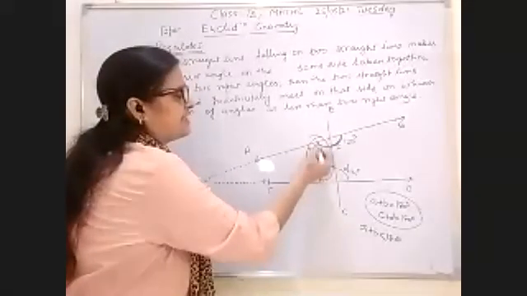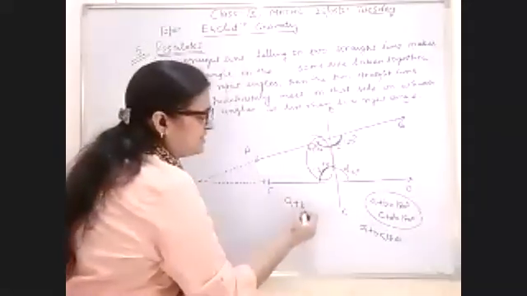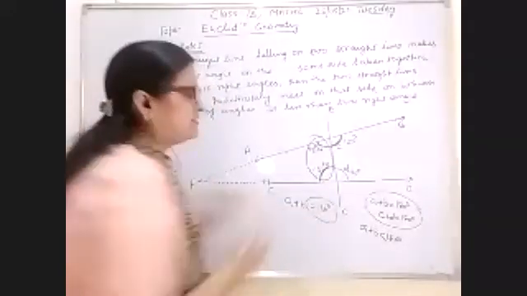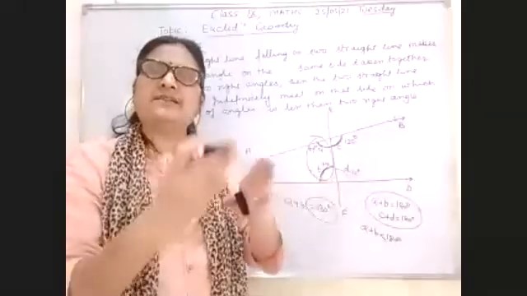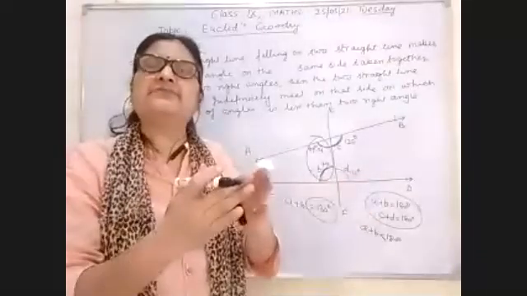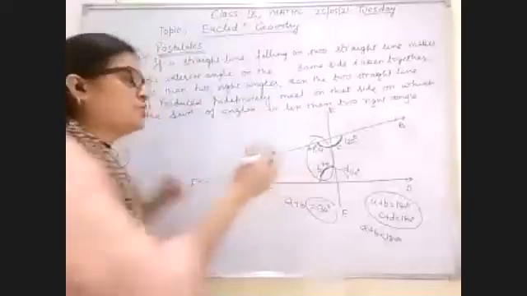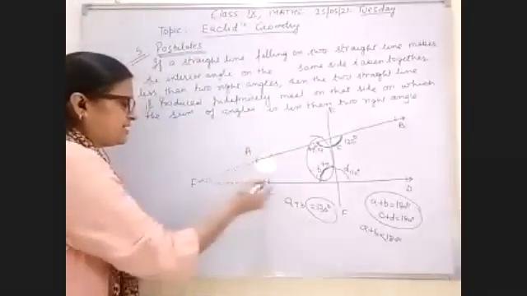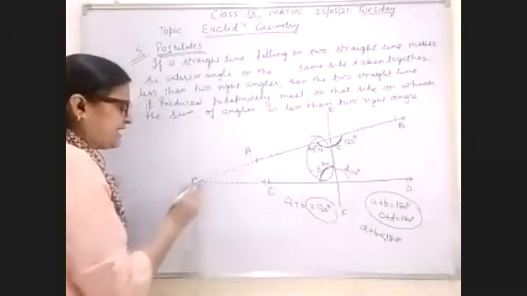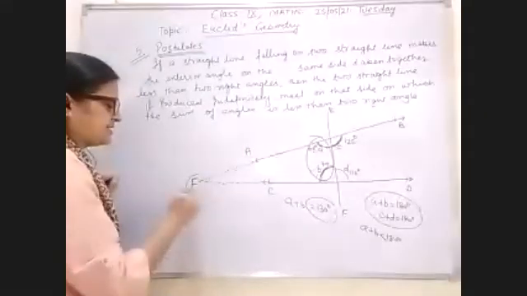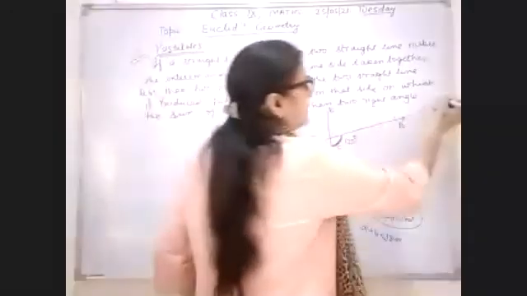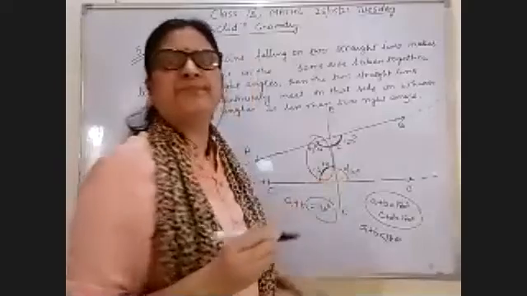When we are taking the sum A plus B, then it is 130 degree, but we need 180 degree. From which side their sum is less than 180 degree, if they are produced on that side, they always meet at one place. Or on which side their sum is greater than 180 degree, if we produce that side, they never meet at any place.